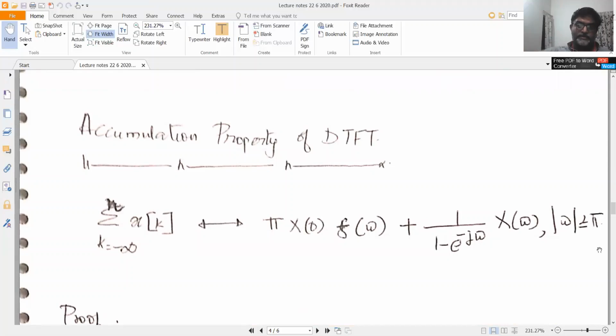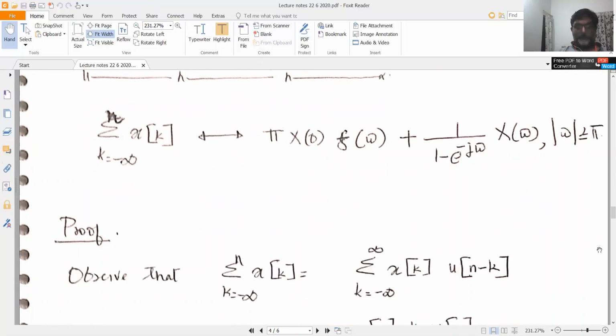Actually, I should have discussed this as part of the properties of the DTFT. So I have purposefully left out this property so that it could be discussed after deriving the Fourier transform of the unit step. Now, the accumulation property of the DTFT.